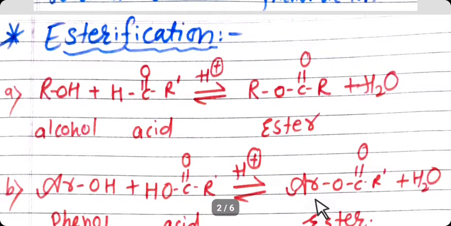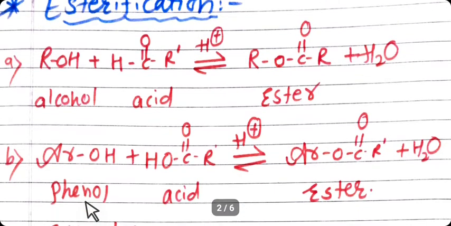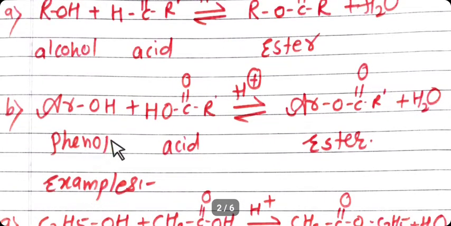Same here with phenol. When phenol reacts with acid, ROH is phenol and the acid is RC double bond OH. The reaction is reversible in the presence of concentrated sulfuric acid. It forms ester with the removal of water. So these reactions are known as esterification reactions of alcohols and phenols.